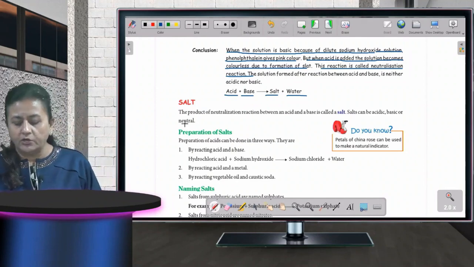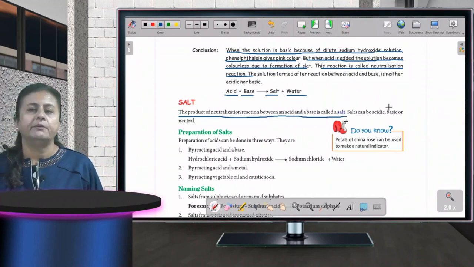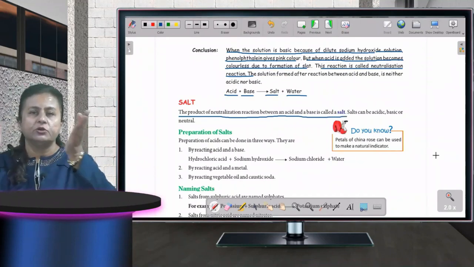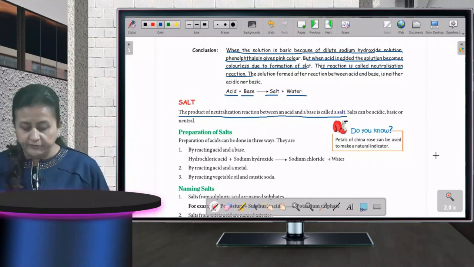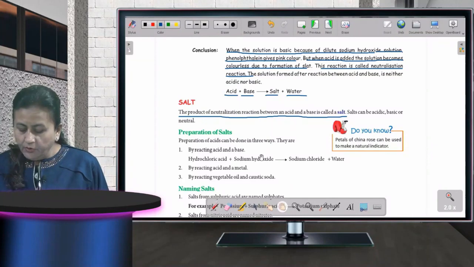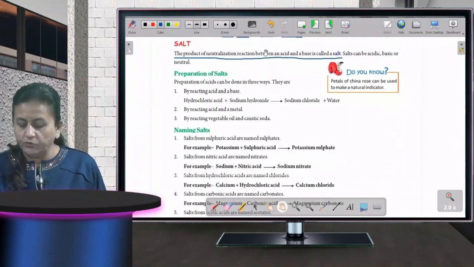Now, what is salt? The product of neutralization reaction between an acid and a base is called a salt. When we are combining these two, acid and base all together, what are we getting? We are getting salt and water. Fine. Now, what are the properties of salt? Look on your screens.